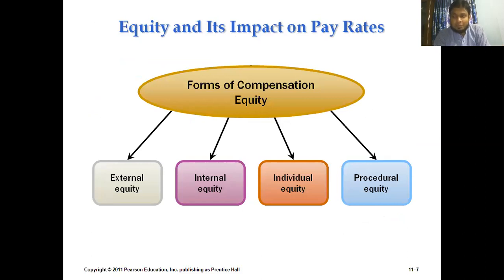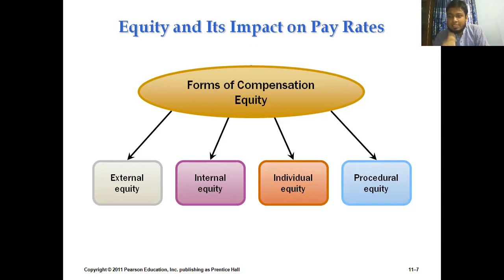Okay, that is a very important part that we are going to explore right at this moment, that is about equity. And what do we mean by this term equity? Sometimes we ask for equality, we should have equality, men and women, they should enjoy equality. But I personally feel that people should ask for equity, not equality. Now the question is, what is the difference between equality and equity? Equality actually means that all are same. On the other hand, equity means that all are not same, but people should be provided based on their merits. So that's the basic difference between equality and equity.